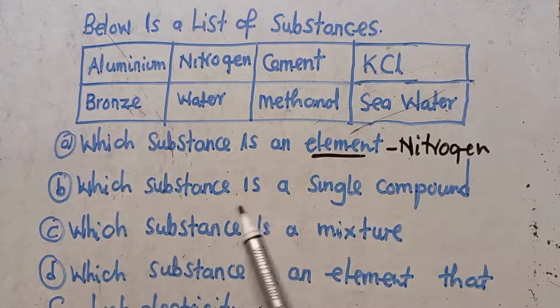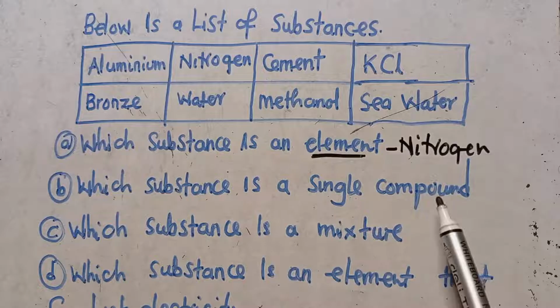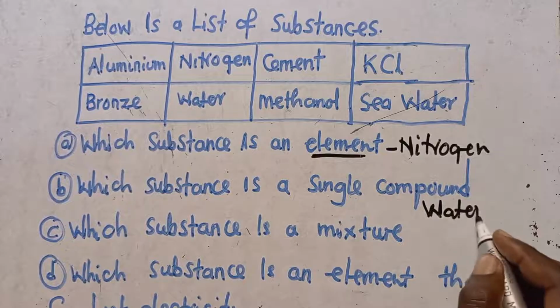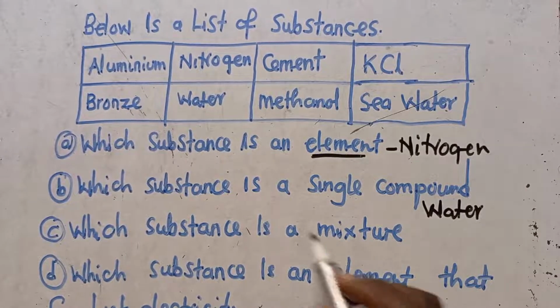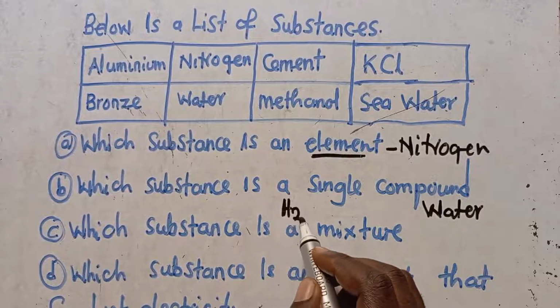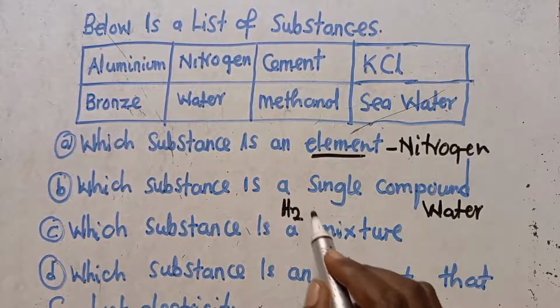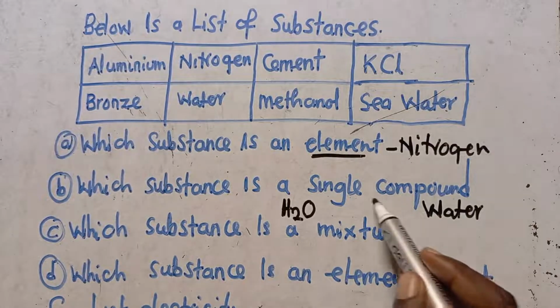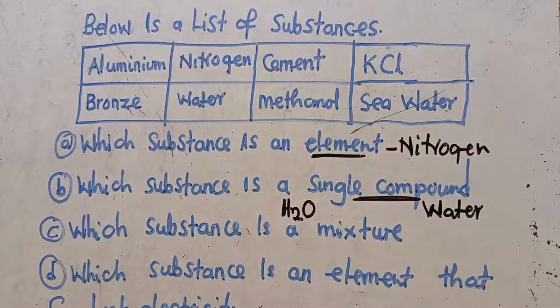Then we go to this other question, which is saying, which substance is a single compound? The substance which is a single compound is water. Why is water a single compound? Because we've got two atoms of hydrogen that get to be chemically bonded to one atom of oxygen. This is what you are supposed to know and understand. And you know what we mean when we talk about a compound. A compound is a chemical combination of two or more elements. When elements combine together, they form a compound.